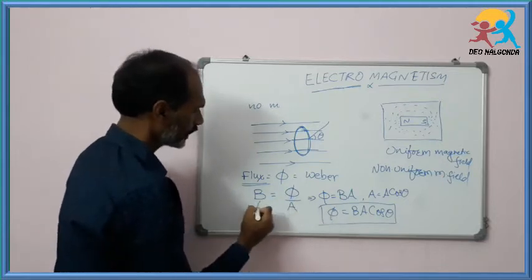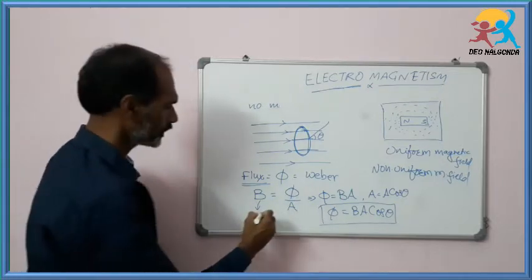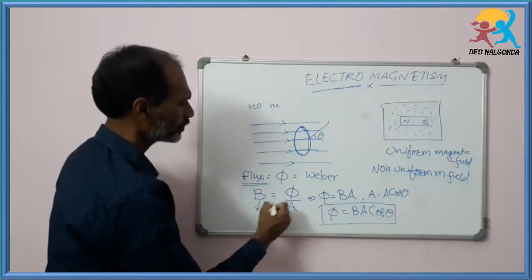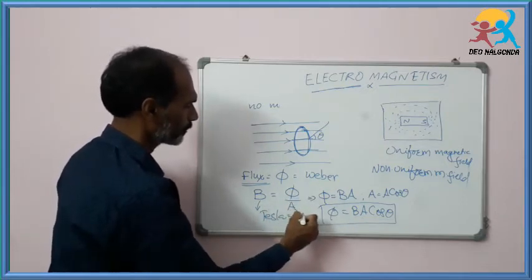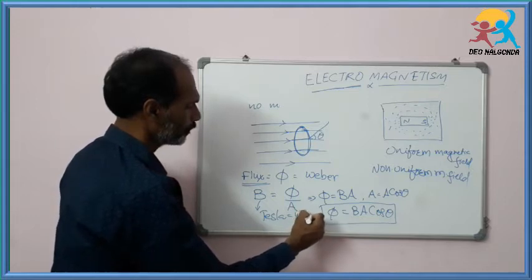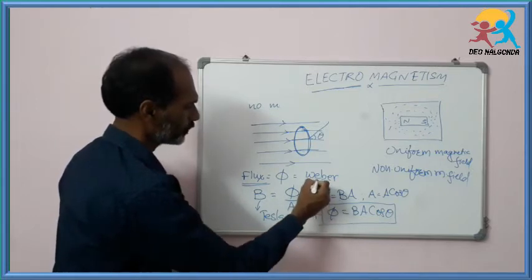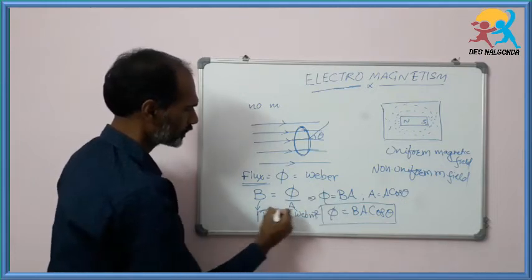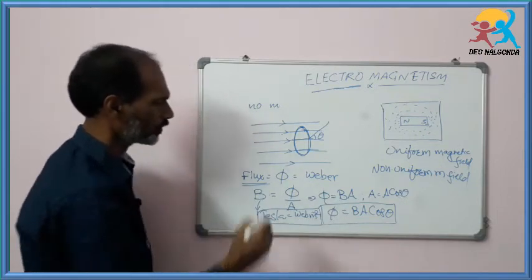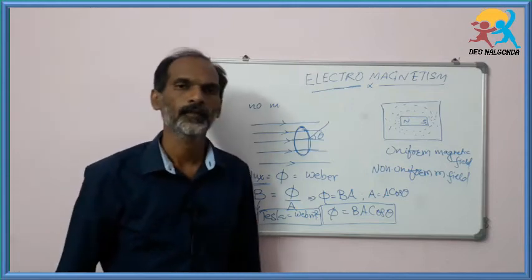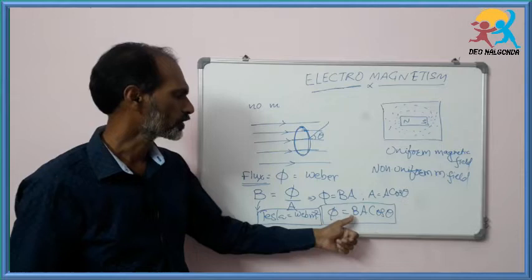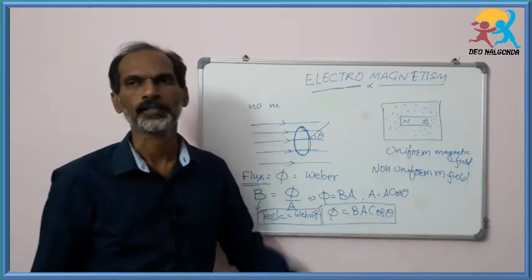The unit of magnetic flux density is Tesla. Tesla can be written as Weber per meter square. Phi is in Weber, area cross section is in meter square. 1 Tesla is equal to Weber per meter square. By using this formula, phi is equal to B A cos theta, we can find out magnetic flux.